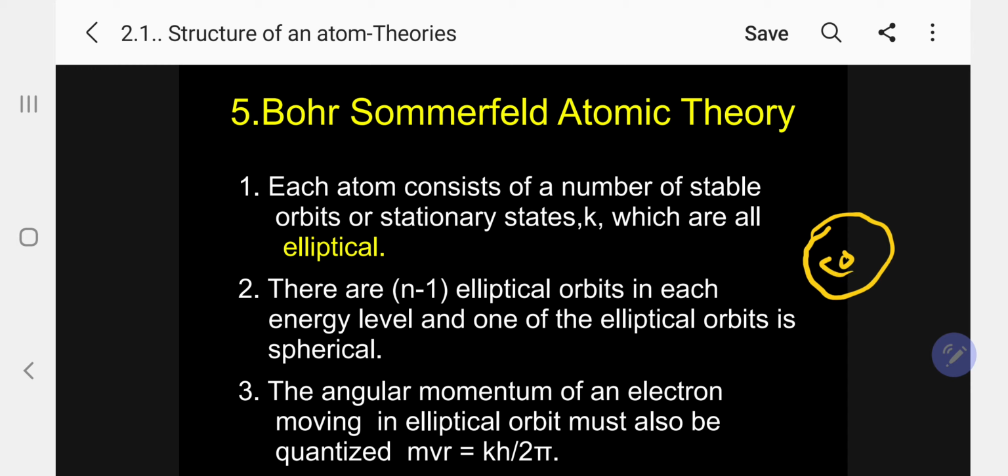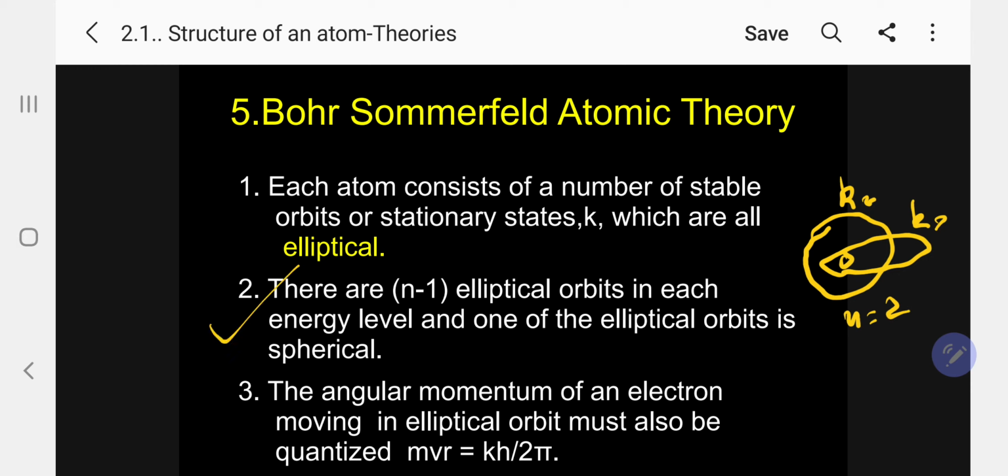For the second level, I will write it this way: this is the elliptical, K1, this is K2. This is n equal to 2. Think of K2 as spherical. So in the second level, there is one spherical and one elliptical. Or I simply say, in the nth level, there are n minus 1 elliptical orbits. Please follow, most important.